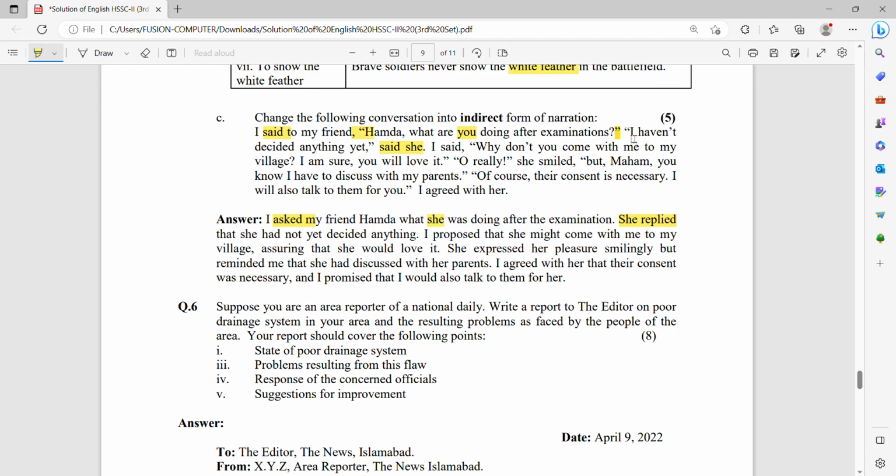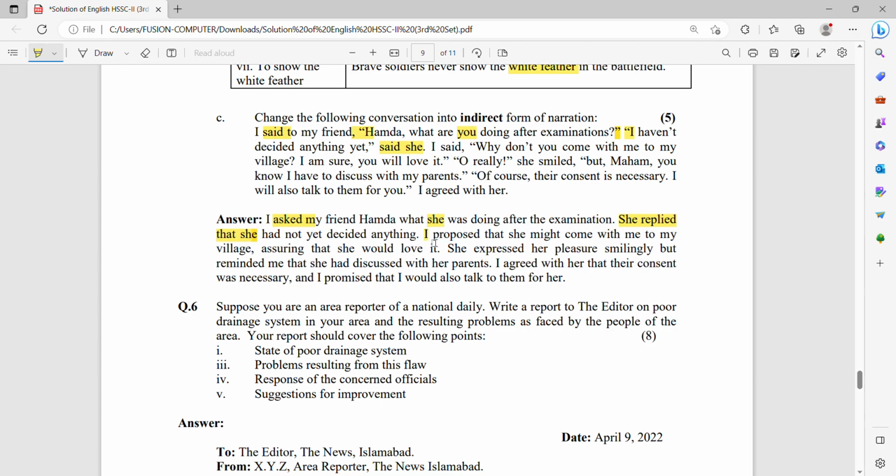And to convert these inverted commas into that, then is the point to change the subject. Subject is I, and I should be changed again into the third person of this sentence, so it is changed into she, and she had not yet decided anything. Next is, why do not you come with me to my village? I am sure you will love it.